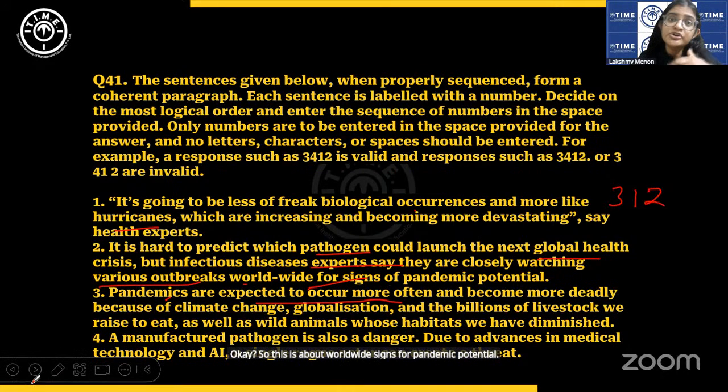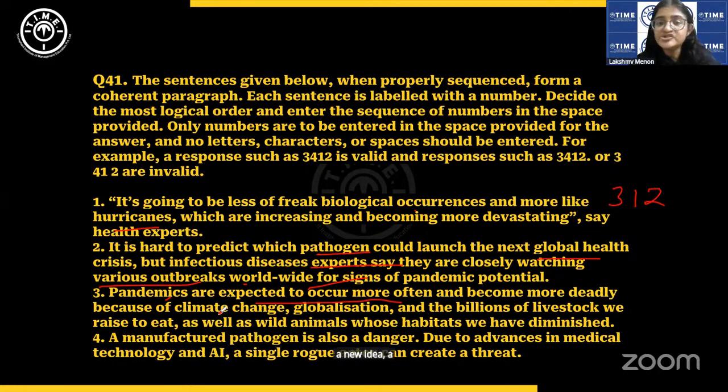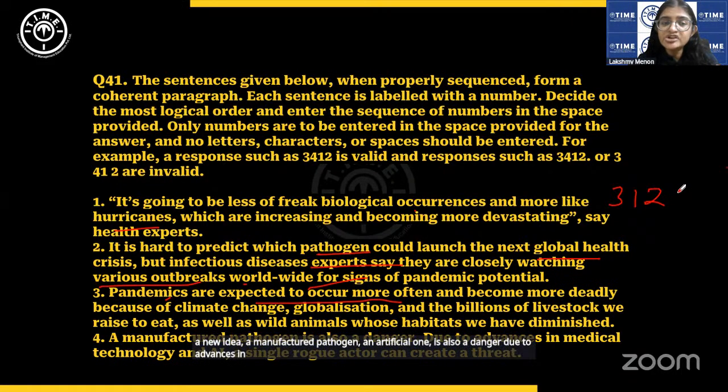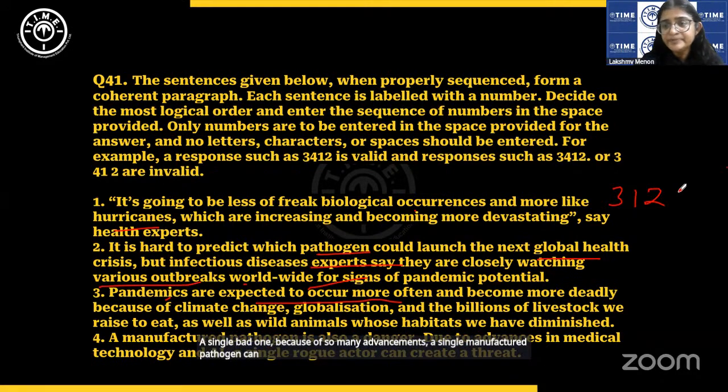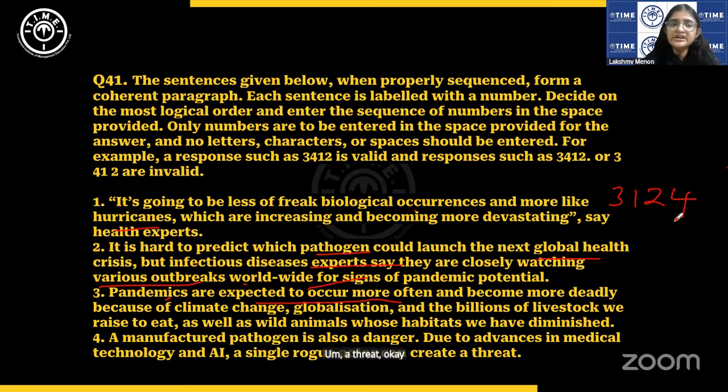Then a new idea, a manufactured pathogen, an artificial one, is also a danger due to advances in medical technology and AI. A single rogue actor can create a threat. A single rogue actor means a single bad one. Because of so many advancements, a single manufactured pathogen can create a threat. Okay, 3, 1, 2, 4. Hope the logic is clear here. If you have any doubts, please ask me.